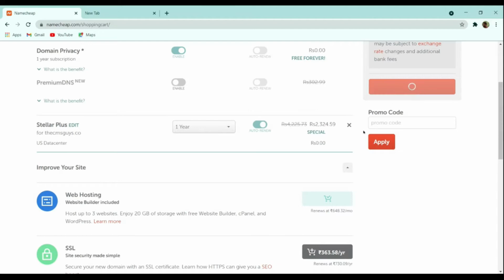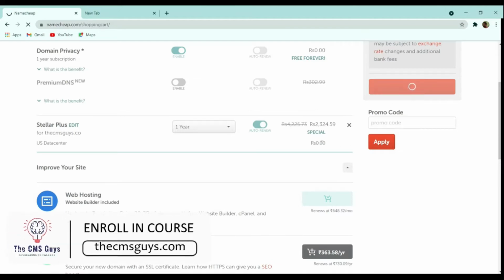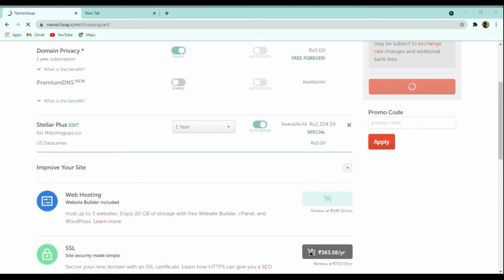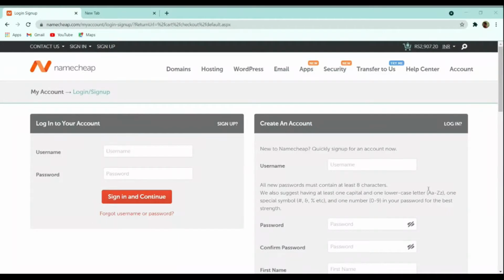And when you click on this confirm order, on the next page you can see that it is asking you for your login credentials. If you don't have an account, you can create one, and if you have an account, you can log in from here. I already have an account, so I will use that. Let's sign in now.